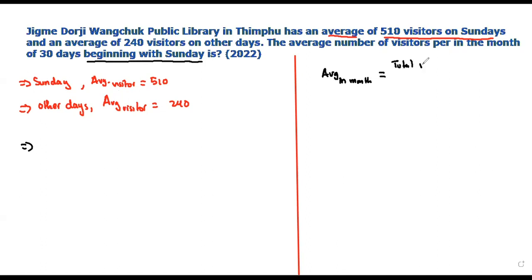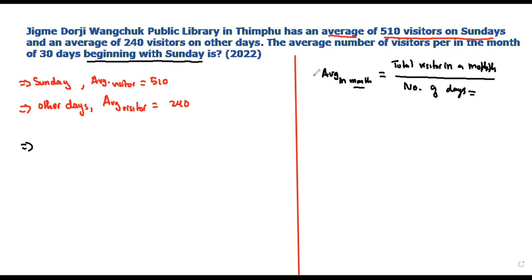is the total visitors in a month divided by the number of days. So to find the average in a month you need to know the total visitors in a month and the number of days.